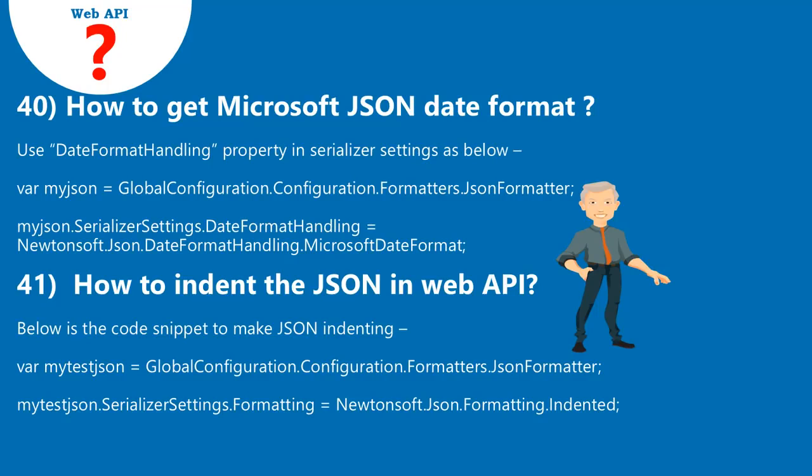41. How to indent the JSON in Web API? Below is the code snippet to make JSON indenting. var myTestJSON = GlobalConfiguration.Configuration.Formatters.JsonFormatter; myTestJSON.SerializerSettings.Formatting = Newtonsoft.Json.Formatting.Indented;